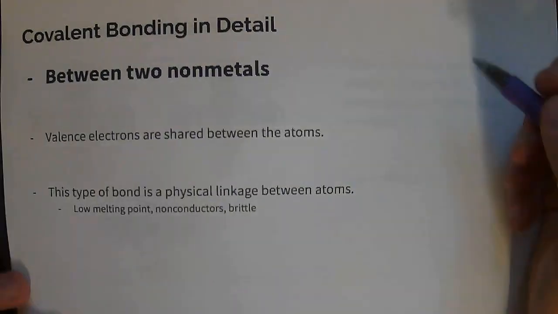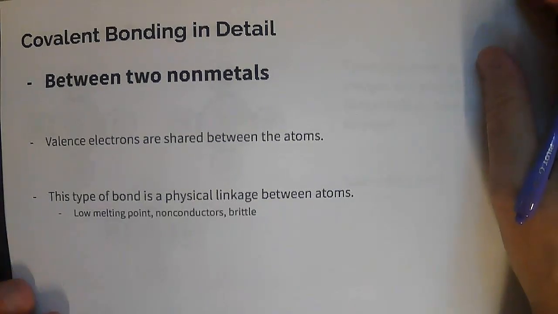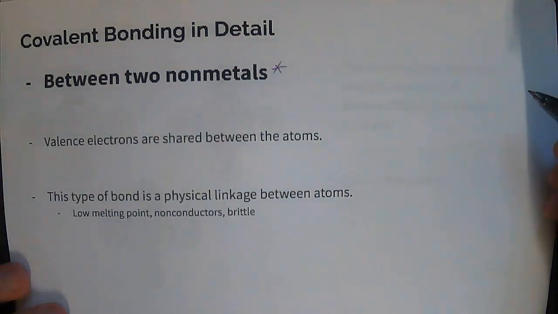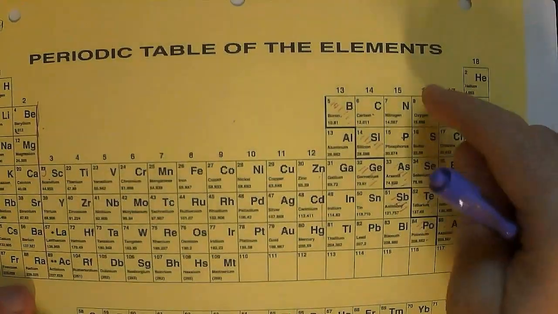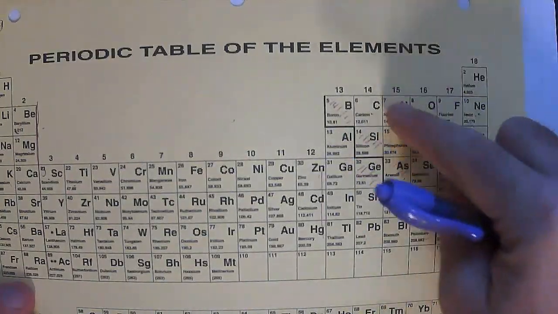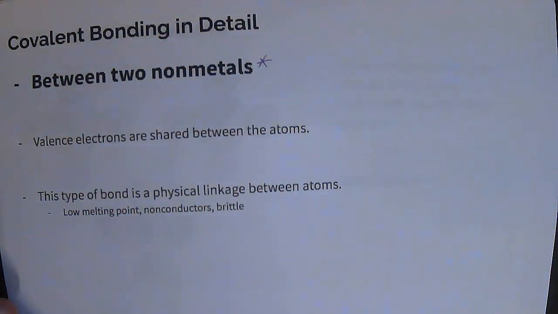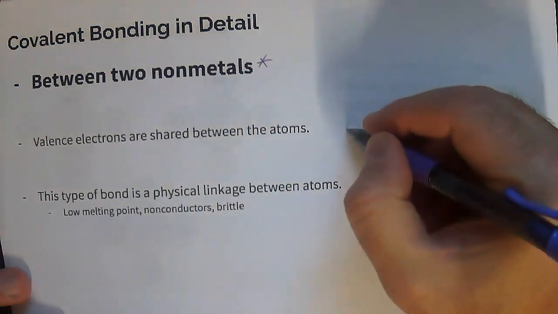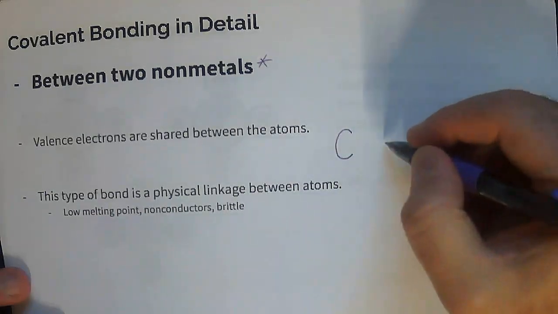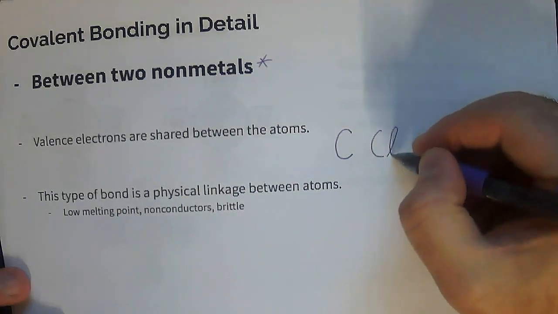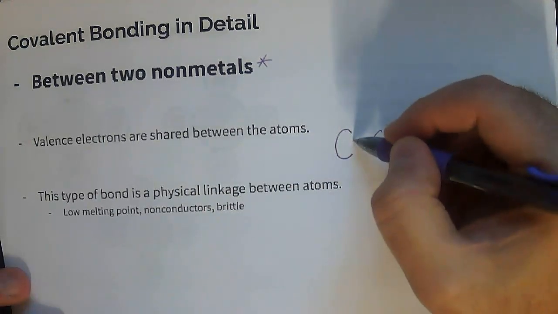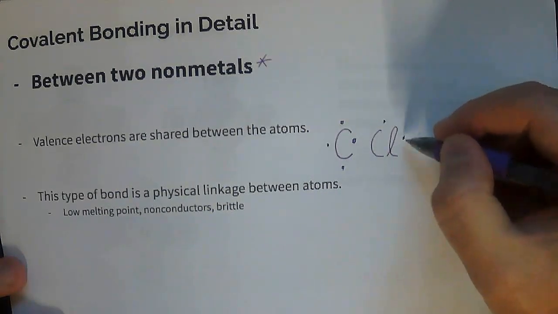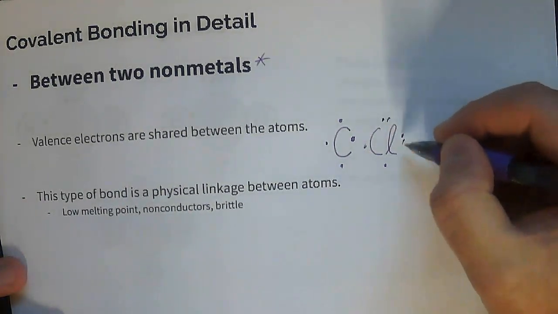And then the other one is a covalent bond. This one is a little easier to understand. It's between 2 nonmetals. Okay, so again, when we have our periodic table, we're talking about these few elements over here. Okay, and the idea here is that valence electrons are shared. So I'm going to show you what that looks like. So I'm going to take carbon and I'm going to take chlorine. And carbon has more than 1 valence electron. It actually has 4, so I'll make 4 dots around this. And chlorine has 7, so I'm going to put 7 dots around this.